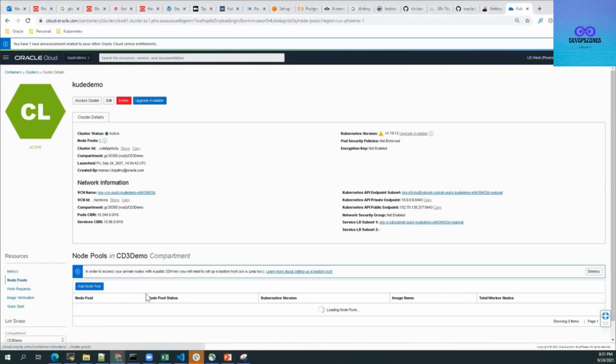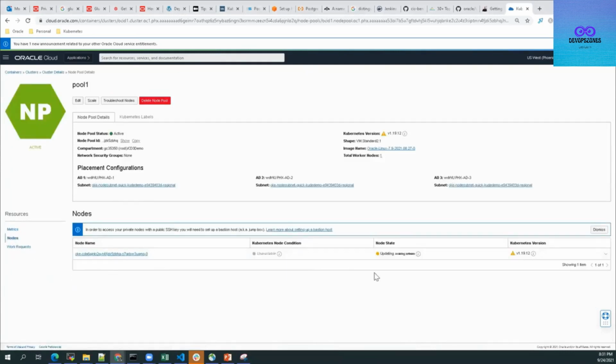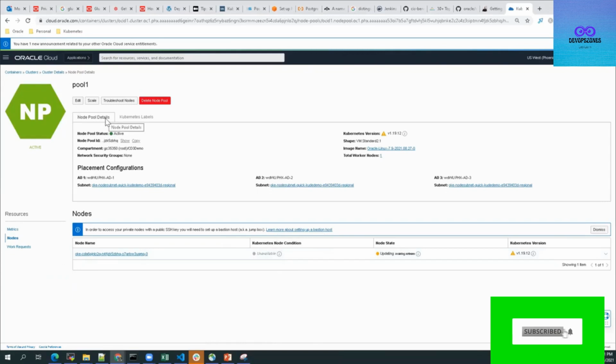We'll see the node pools. There would be one pool, and under that pool we'll have one node. So here you can see that the worker node is still getting updated. The software is getting installed. So once it is active here, your cluster creation process will be done. So let's wait for that.